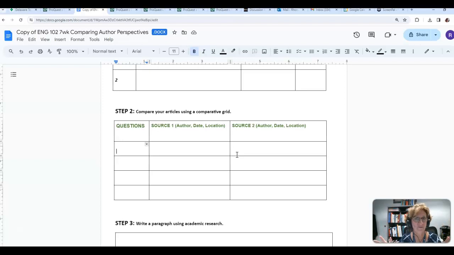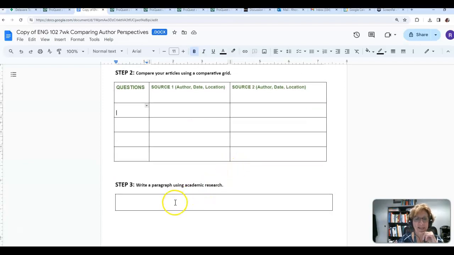Don't just say, oh no, I can't find anything. I expect you to really look carefully. You should be able to find something. So you're going to do that for each of your 3 questions from the Lit Review. There's 4 boxes here, but you are only filling in the 3. Please use the questions from the Lit Review.